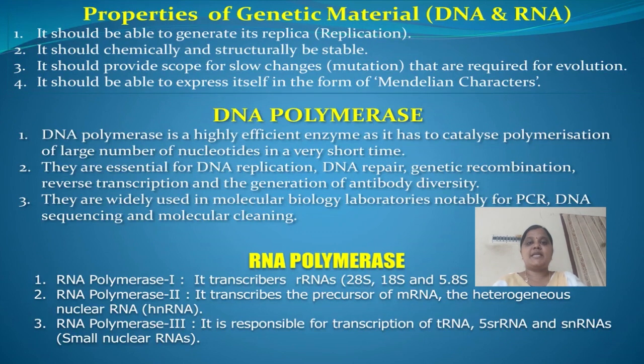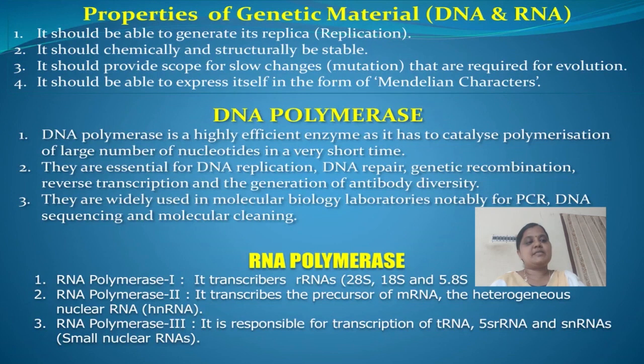Hence, DNA is chemically less reactive and structurally more stable when compared to RNA. Therefore, among these two nucleic acids, DNA is the better genetic material.